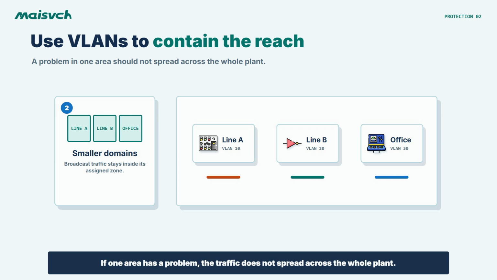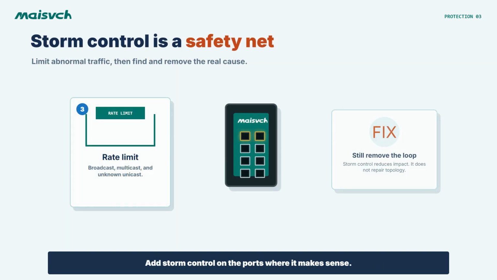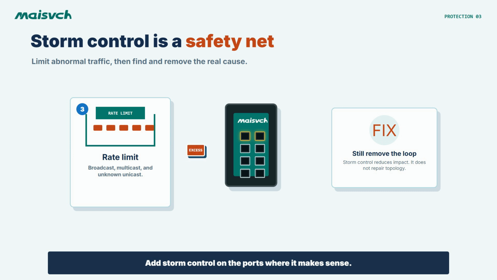Add storm control on the ports where it makes sense. It can limit abnormal broadcast, multicast, or unknown unicast traffic. But it is a safety net, not a repair. The loop still needs to be found and removed.